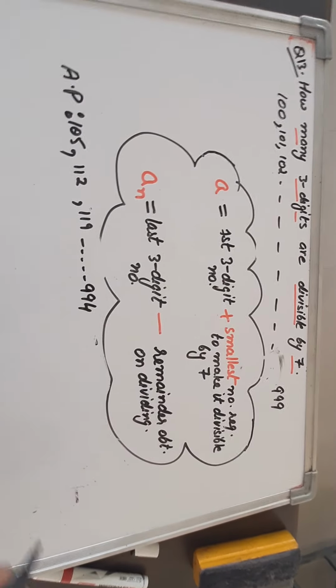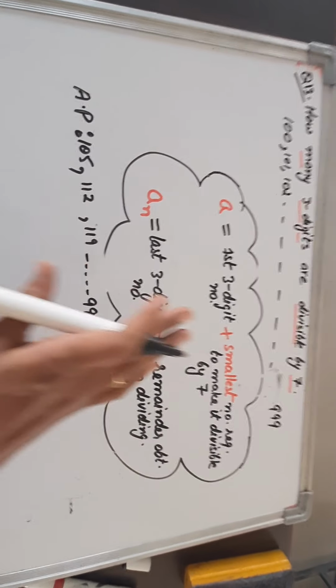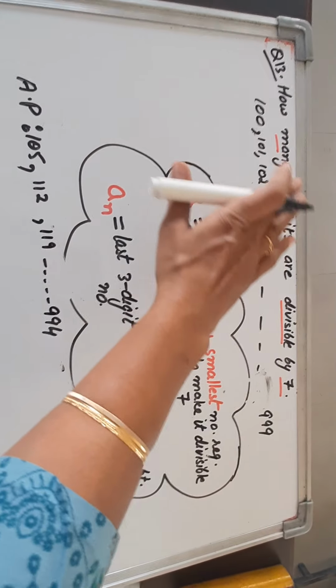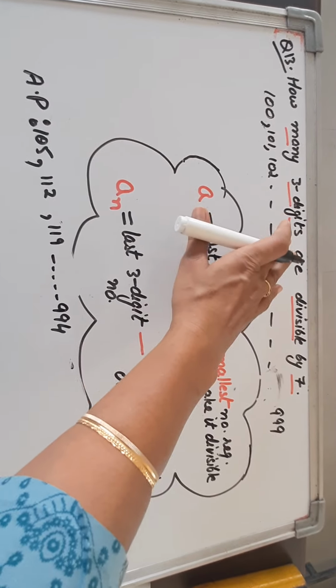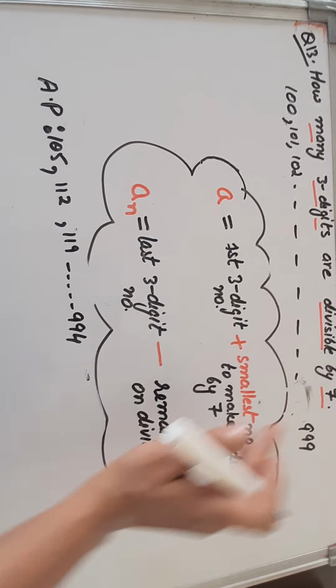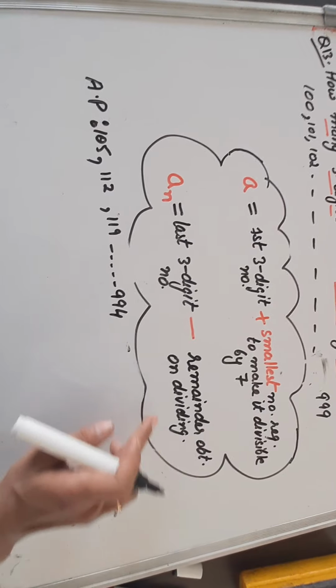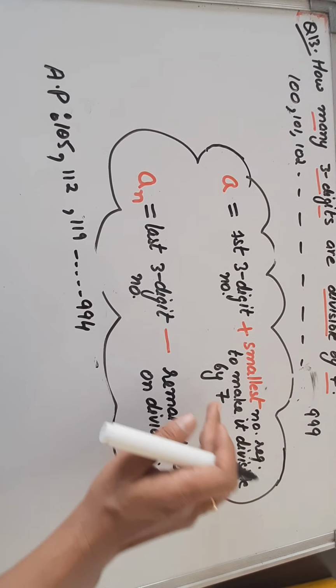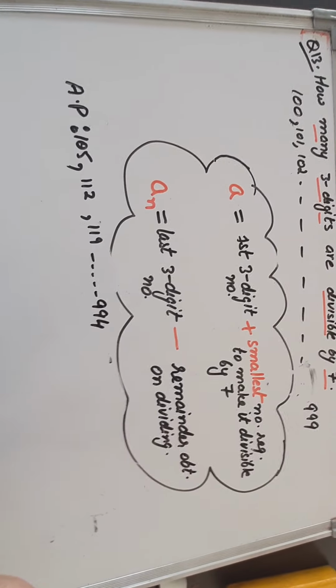Similarly, if they ask you for 4 digits, 5 digits, whatever is given, you can do the same. And if they are multiples or divisible by 7, then here you have to divide by 7. Otherwise, whichever number it is a multiple of, you will take that number here.